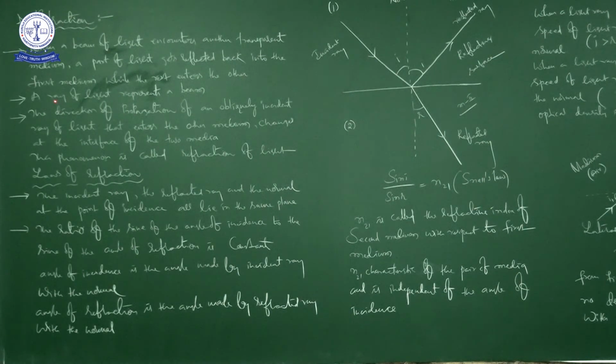See here, a ray of light represents a beam. Next, the direction of propagation of an obliquely incident ray of light that enters the other medium changes at the interface of the two media.